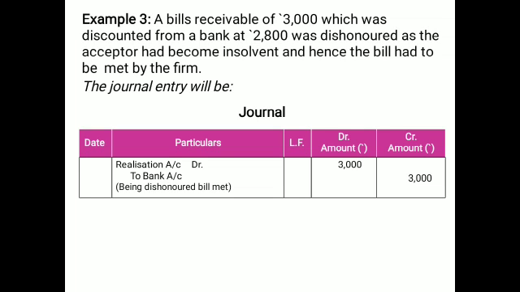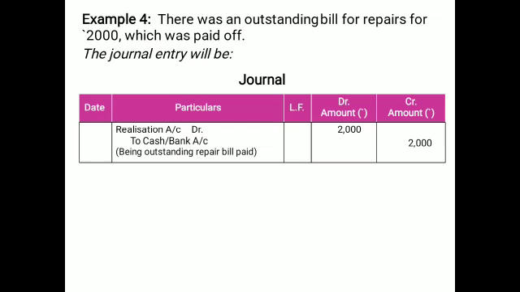The next one is a bill receivable of 3,000 discounted from the bank at 2,800, and now the customer is insolvent, so the amount is irrecoverable. So here the liability to the bank is to be paid, realizations to bank with the full value of 3,000, because the money was taken from the bank, 3,000, so it is a liability to pay 3,000. And if there is an outstanding or any contingent liability, then the entry will be realizations to cash. The amount listed here is 2,000.